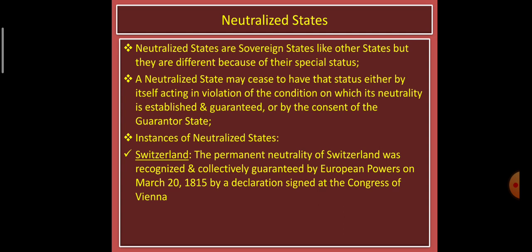And again, there is the Swiss bank, wherein Switzerland is protected from all the wars and aggressions. So it is a safe place. So it can be a neutralized state against any war or aggressions or any such fights among the world's powerful countries. So this was the neutralized states that come under not typical states.